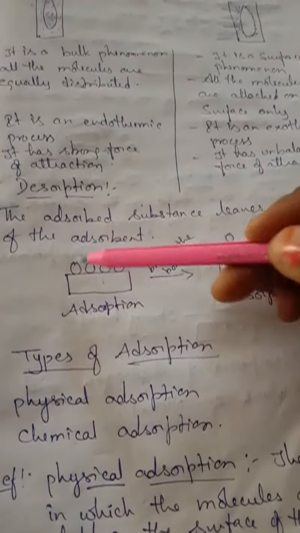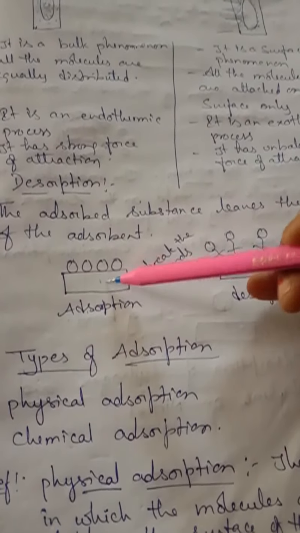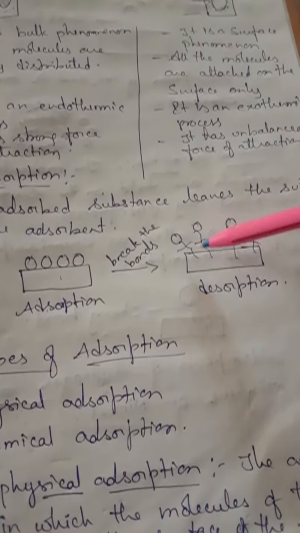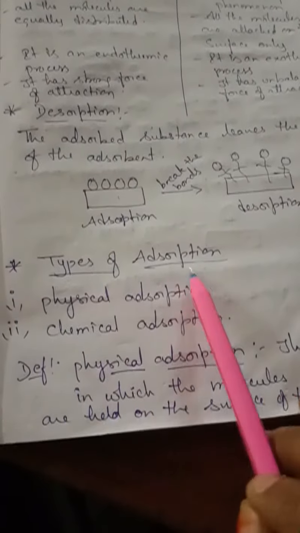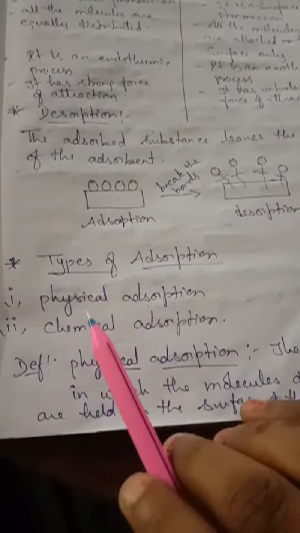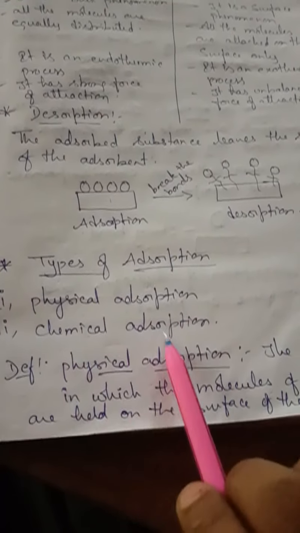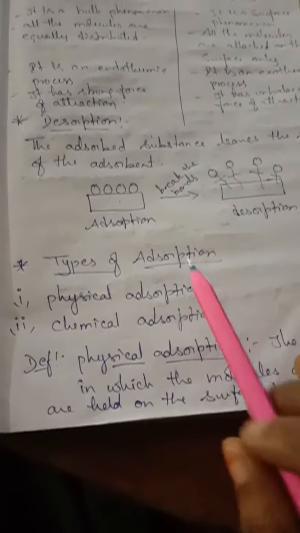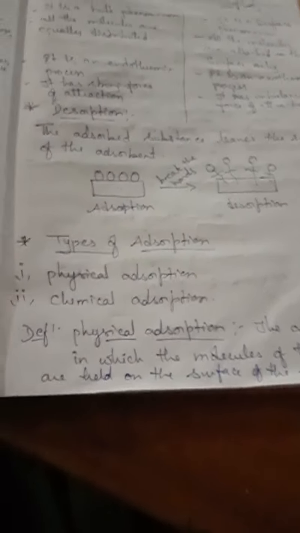Here all the molecules attach on the surface of the adsorbent. Here all the molecules move away from the adsorbent. Yes. Next comes the types of adsorption: physical adsorption and chemical adsorption. These are the two types of adsorption we are going to learn now. First we will see the definition of adsorption.